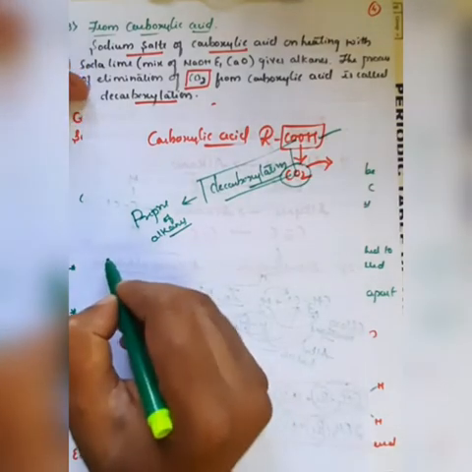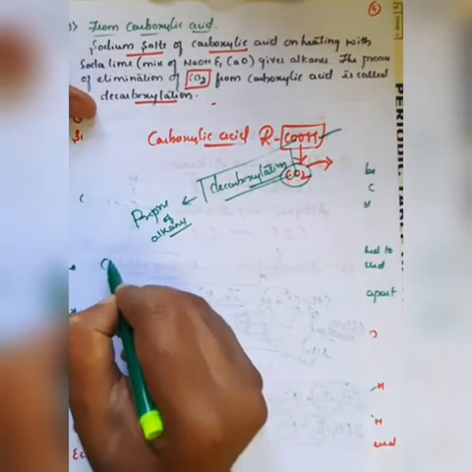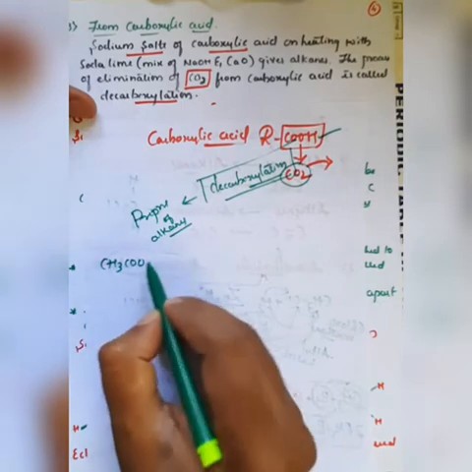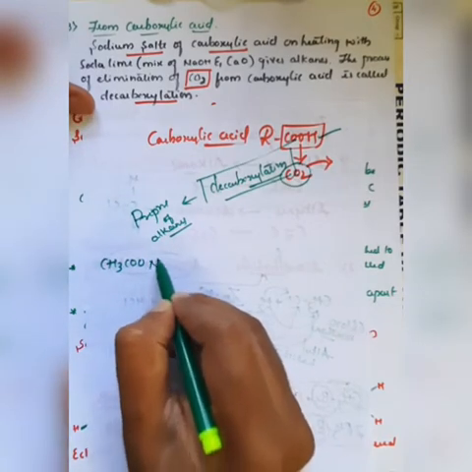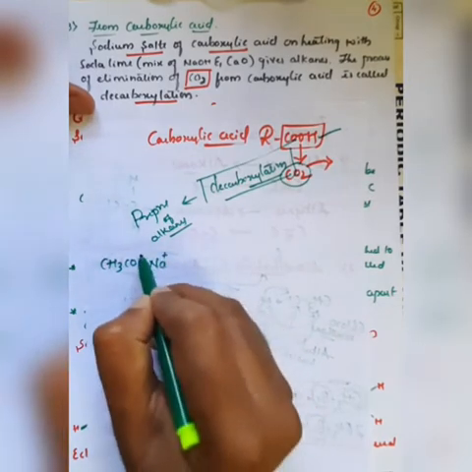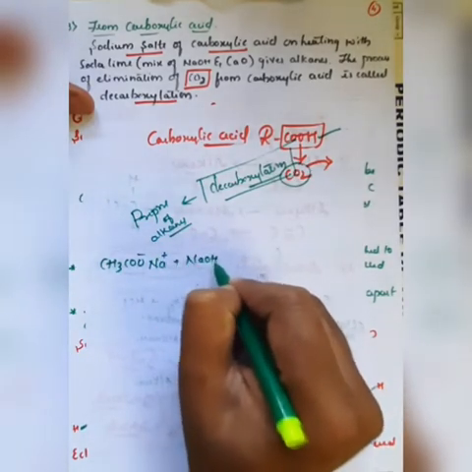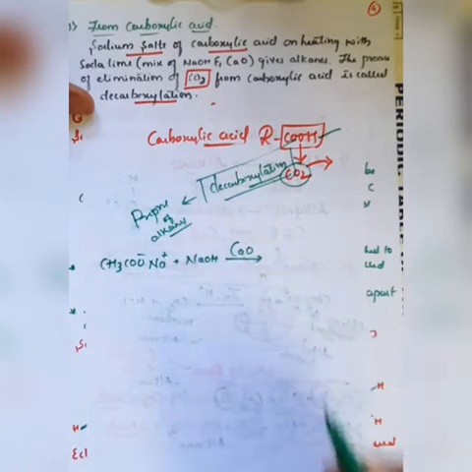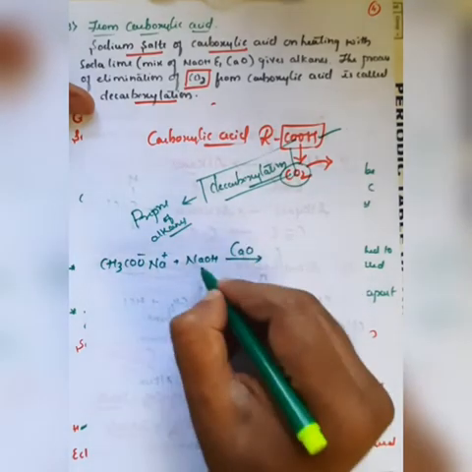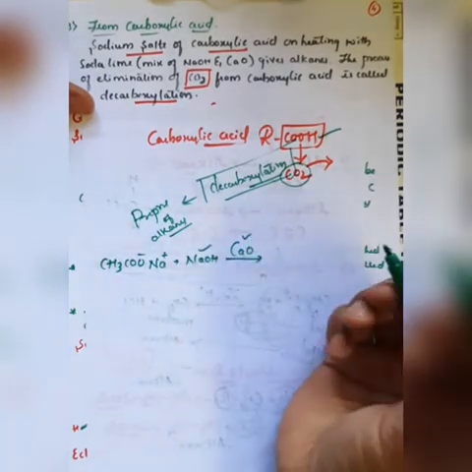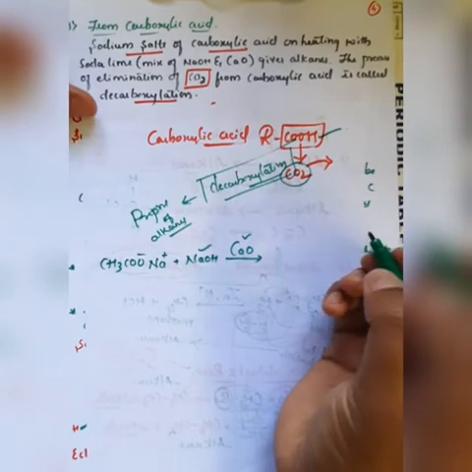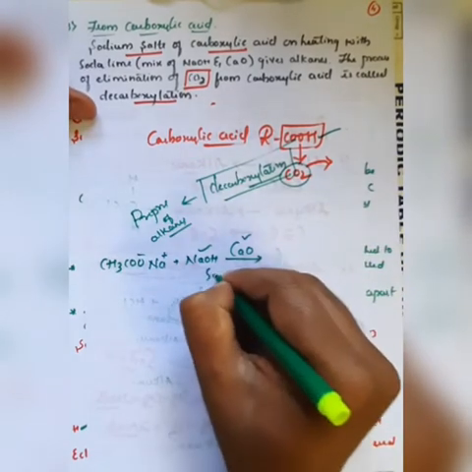If you take any sodium salt, CH3COOH, by replacing H, I can fix Na here. So it will become CH3COO minus and Na plus. In the presence of NaOH as well as calcium oxide, the mixture of NaOH and CaO is generally called soda lime.